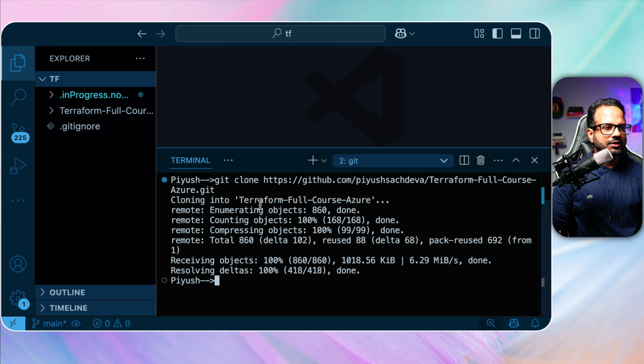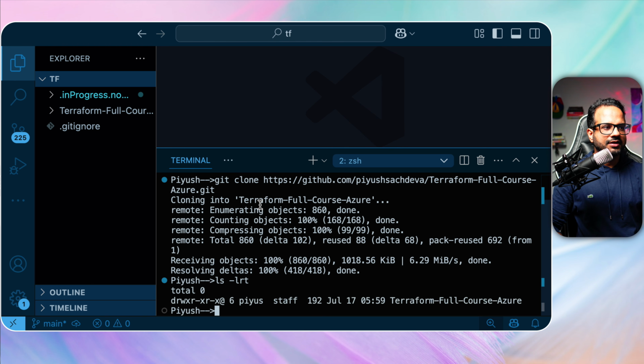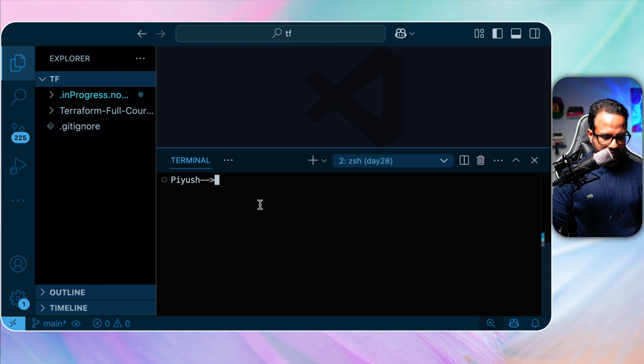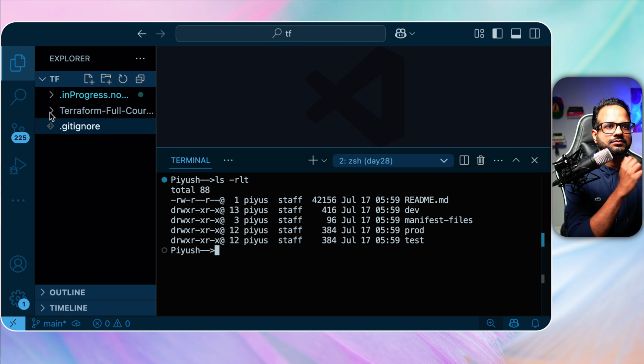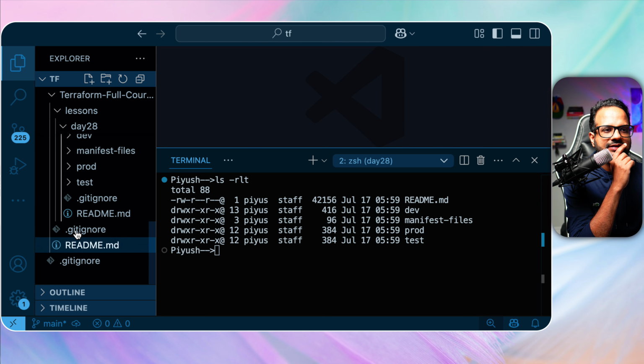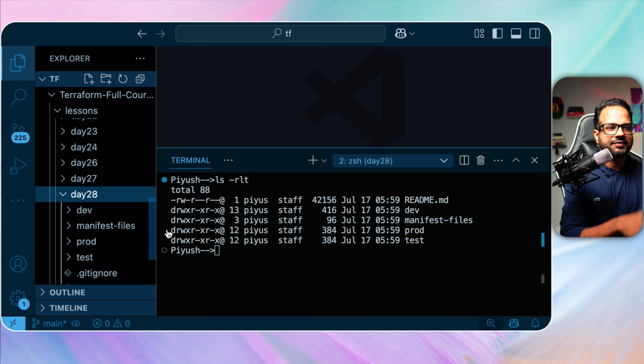Git clone. All right, now let's go inside the folder and then lessons day 28. Let's open it over here as well. So this is what we have.